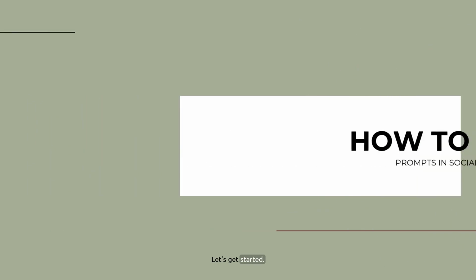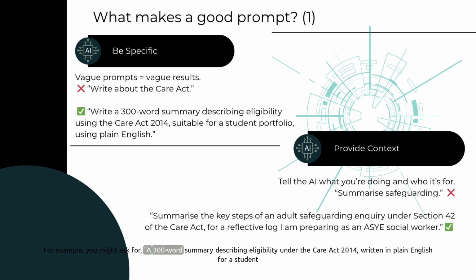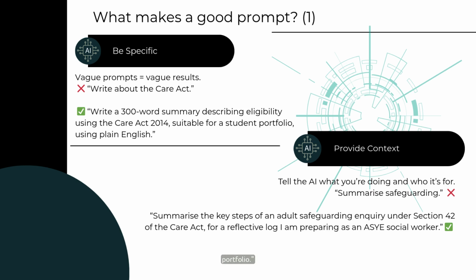Let's get started. The first rule of good prompting is to be specific. A vague request will always give you a vague answer. So instead of saying, write about the CARE Act, give the AI a clear task. For example, you might ask for a 300-word summary describing eligibility under the CARE Act 2014, written in plain English for a student portfolio. That level of detail sets the tone, audience, and purpose right from the start.